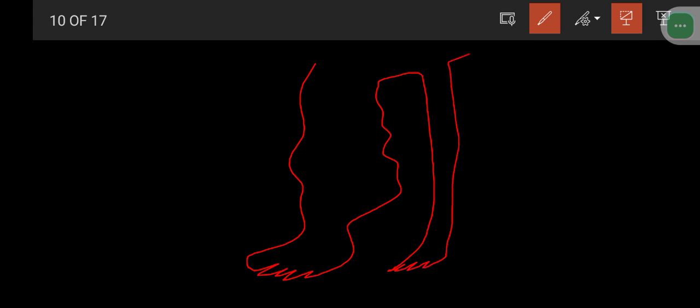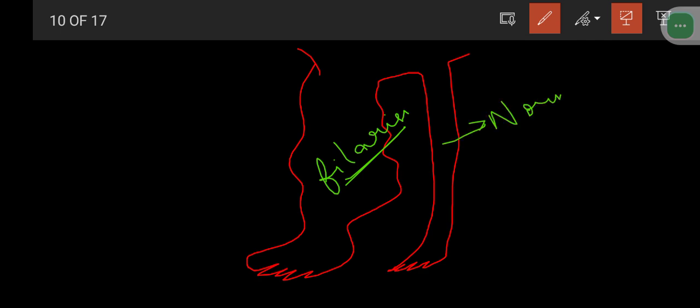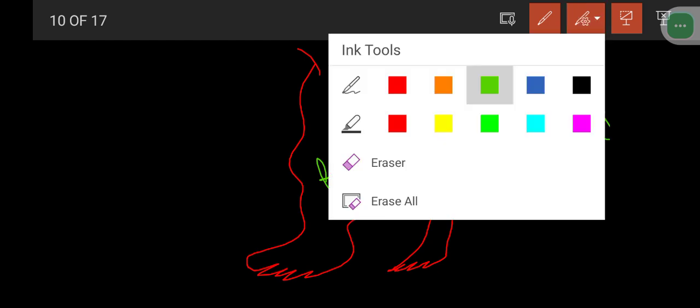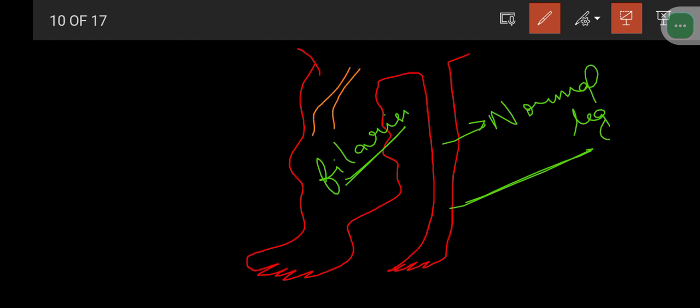Okay, so this is the leg. Please don't be afraid of it. So filariasis. This is the normal leg. Filariasis is causing the obstruction of the lymphatic glands. We can see these lymphatic glands, for example, are obstructed, and that may lead to formation of this swelling in the lower limb.